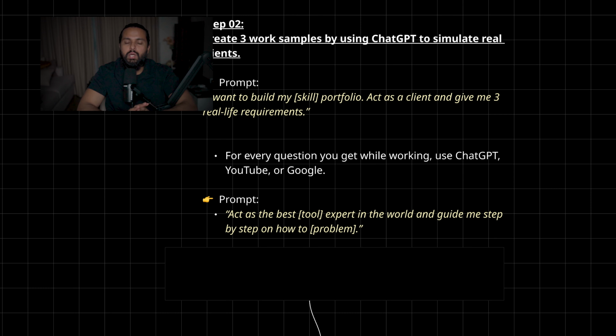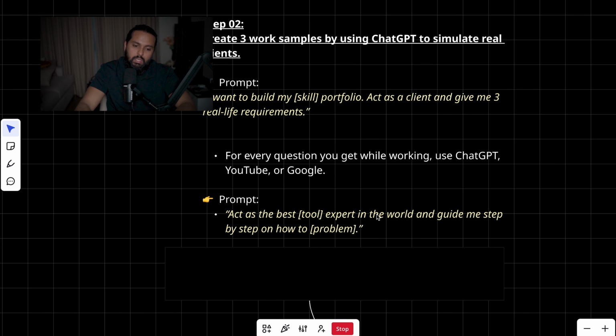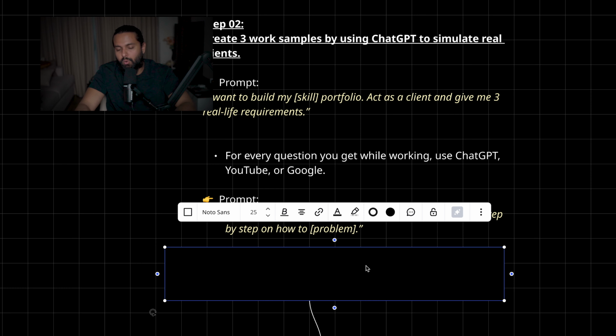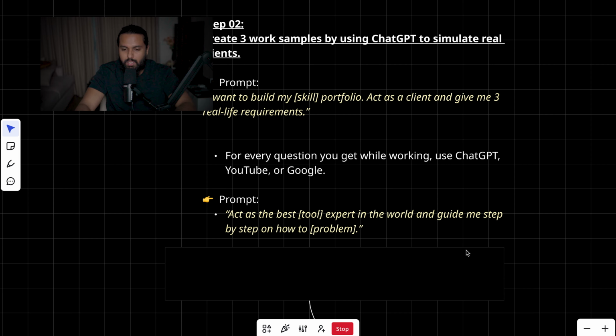And when you type this prompt, try to attach as many screenshots as possible, so that ChatGPT can have a better understanding about what's really going on inside your tool. This way you can create another 3 samples for your portfolio. So now altogether you have 5 portfolio samples.